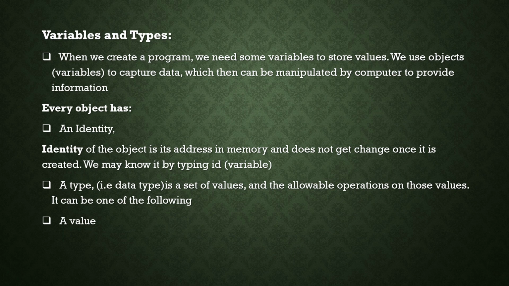Next one is a type. Type means actually a set of values, or we can say it's a data type. So what are the types of data that we can provide to the Python programming language? It is called data type. And here data type indicates what are the allowed operations on those values.